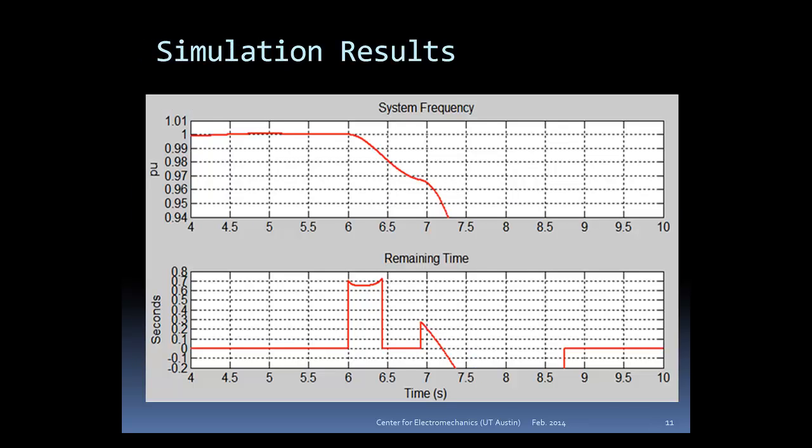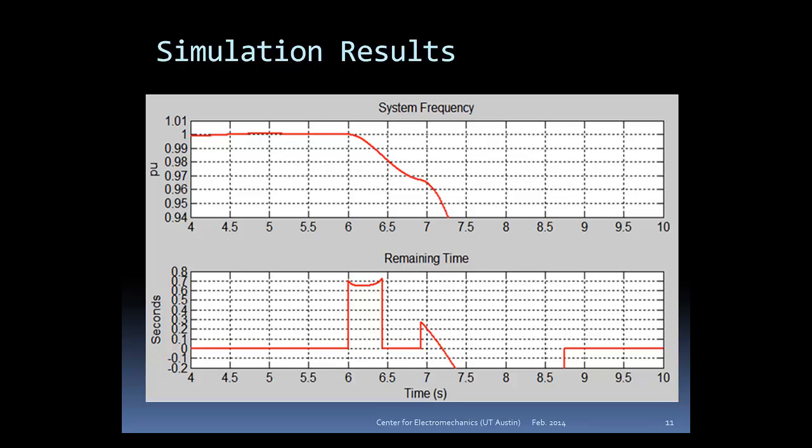Considering an initial frequency of 1 per unit, at time equals 6, an event of 300 watts per meter squared per second starts to bring down the frequency. The remaining time calculator immediately outputs a value of about 0.7 seconds. This value is how long it will take for the system frequency to become unstable. As ramp rates are not actually constant, the remaining time starts to change as well. An increase in remaining time suggests that the ramp rate has reduced in magnitude.